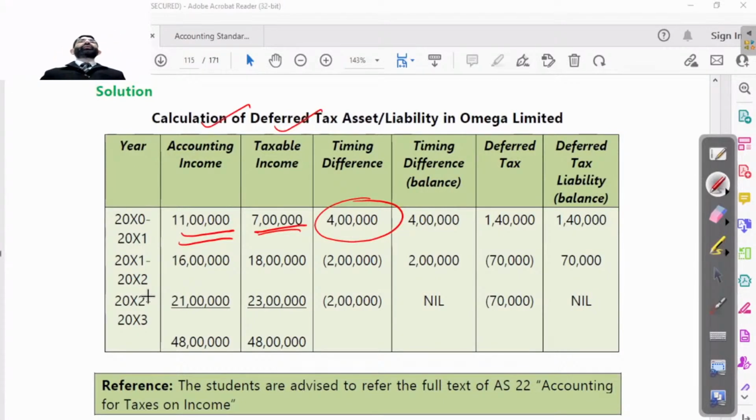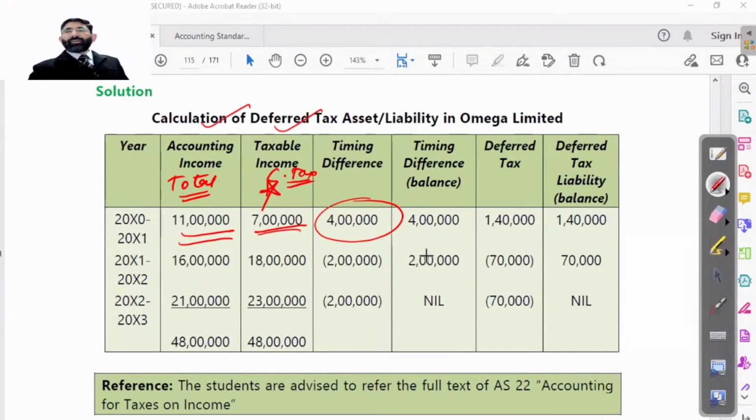So this 4 lakh will be the amount on which tax will be calculated in this year, but not paid in this year. So it will be a deferred tax liability, which is to be paid in the next years, because tax is to be paid as per taxable income. This means total tax. This means current tax. Because on this, current tax will be calculated; on this, total tax will be calculated.